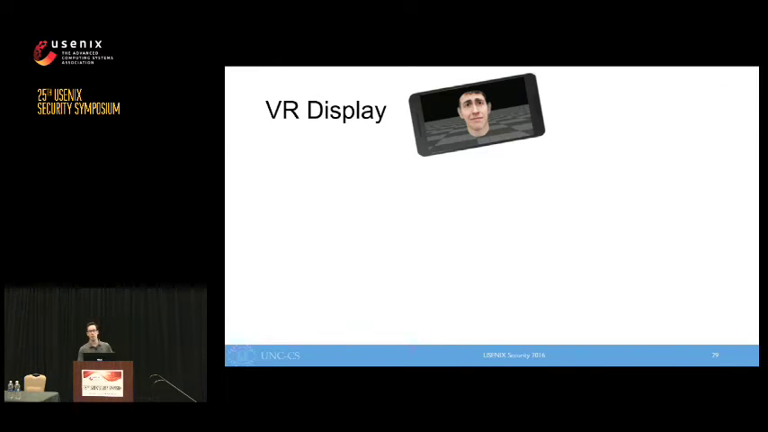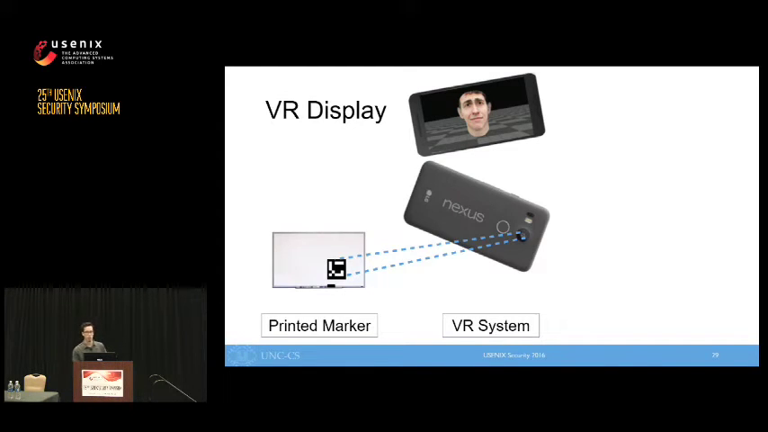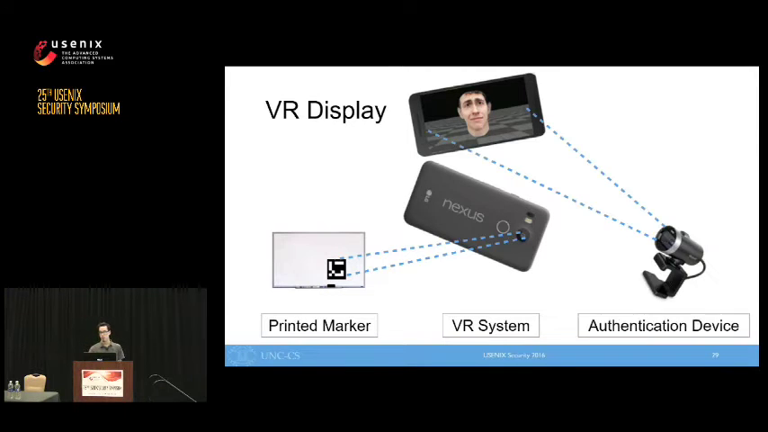We can display the animated reconstruction on a device like a smartphone. We add an external printed marker, say pasted on the wall, so that the VR system can track its position in the real world. The reason for the marker is that the inertial data on the smartphone will provide us with information about the rotation of the device, but we need an external reference to recover the device's translation in the real world. Finally, the VR environment is shown to the authentication device.